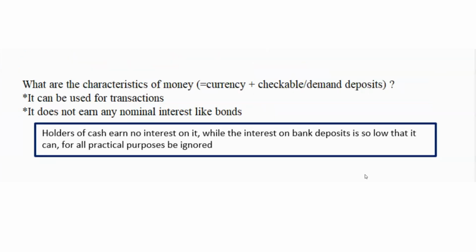Now, what are the characteristics of money, which like we said we're defining as currency plus checkable or demand deposits? Number one, we can use money for transaction purposes, and it does not earn any nominal interest like bonds. Now, holders of cash earn no interest on it. And the interest on these bank deposits is so low that we can ignore it for all practical purposes. So we're defining money as currency plus checkable or demand deposits, and the characteristics of money is that it can be used for transactions, but it does not earn us any interest.